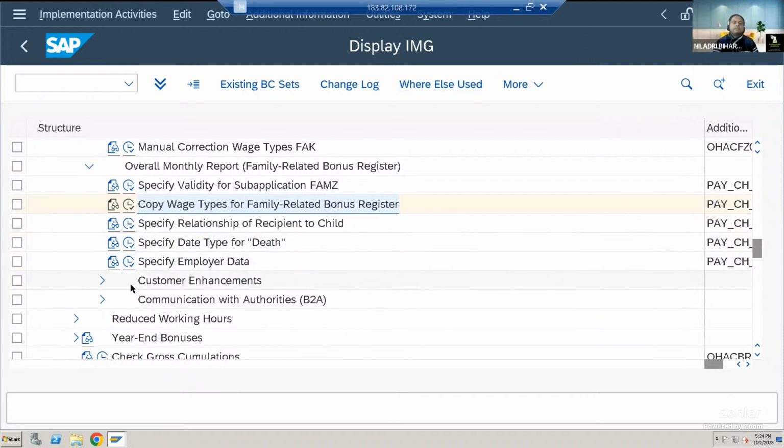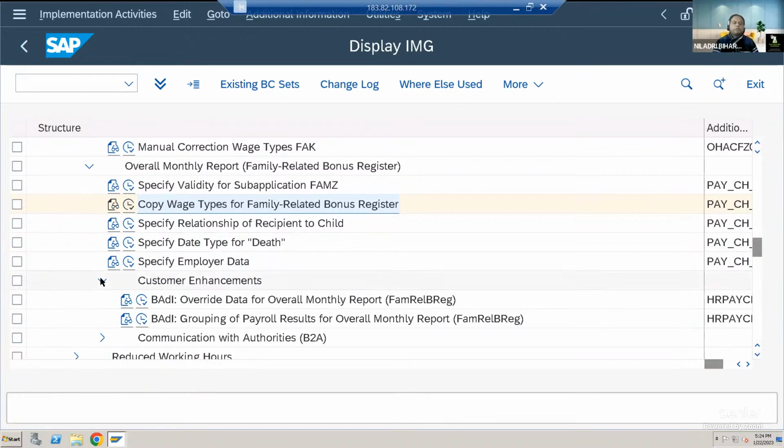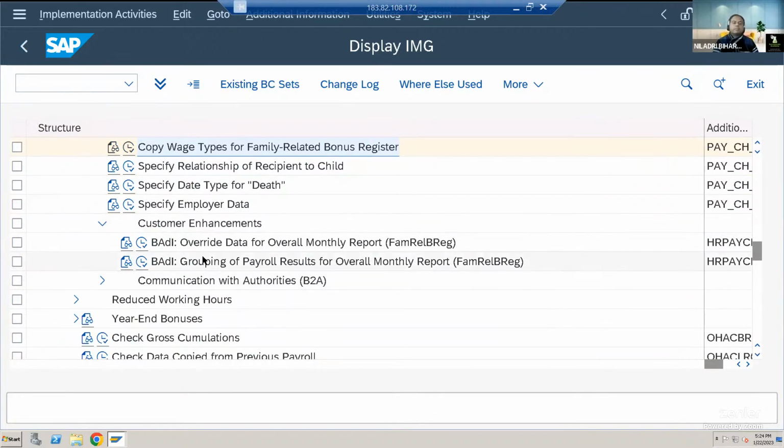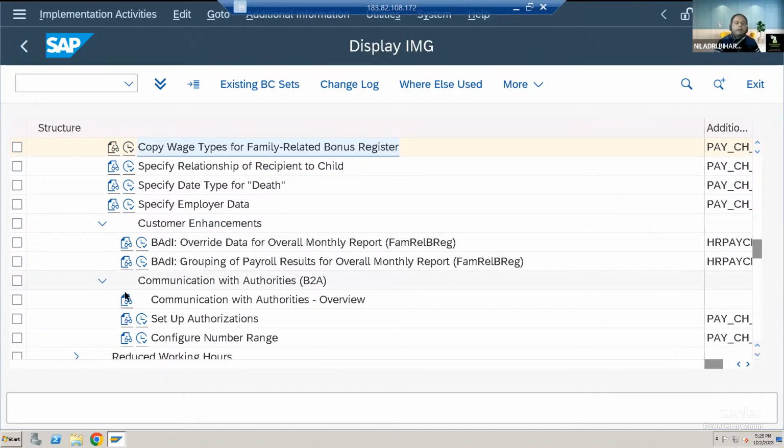So these are the details. And if you have any kind of enhancement to do, you just have to check it out. What are the BAdIs available? What are the functionalities available? You can check with your ABAPer. How can we customize? It is limited options. So you just check with your ABAPer for that. Okay, so I'm not going into that technical part of it.